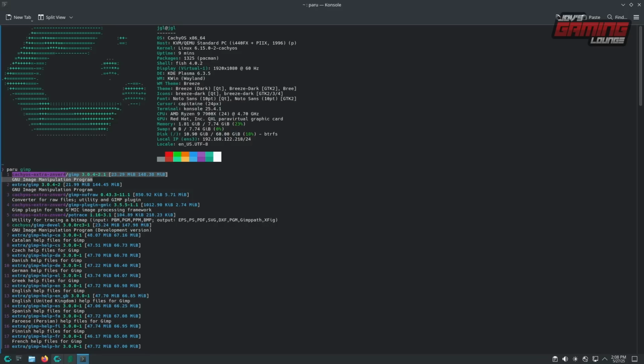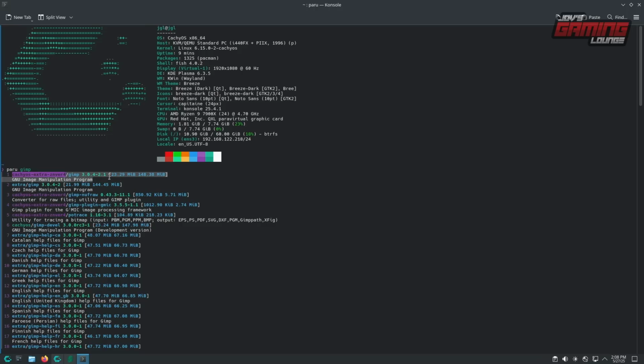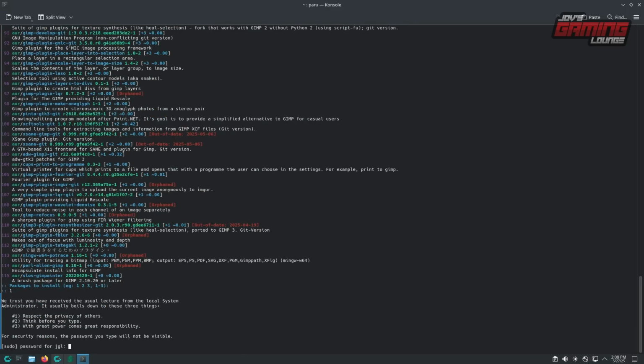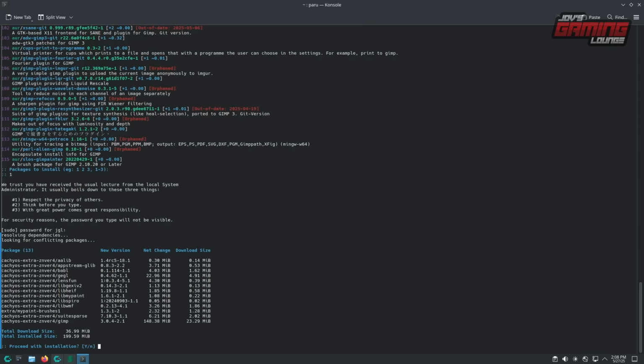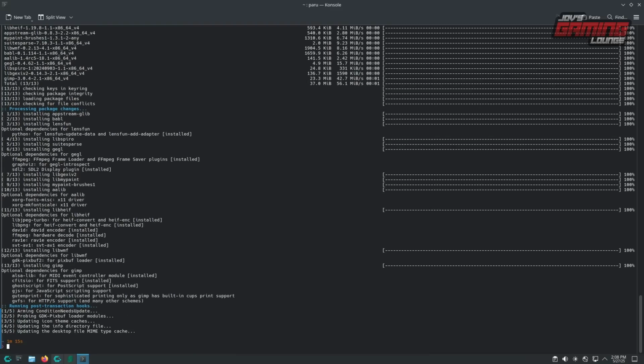For instance, when I do this on my secondary PC, it lets me know that it's from the V3 repository, which means it's optimized for that class of CPU. So when I download that program, it is optimized for use with that CPU. So that's what we have here. I could go ahead and type number 1, and it'll install it for us. And it's going to track down all the other packages needed for it. We'll hit yes. And within seconds, we have the application already installed.